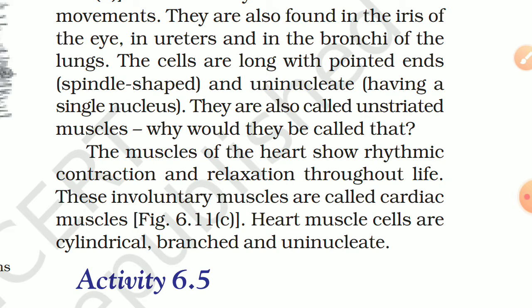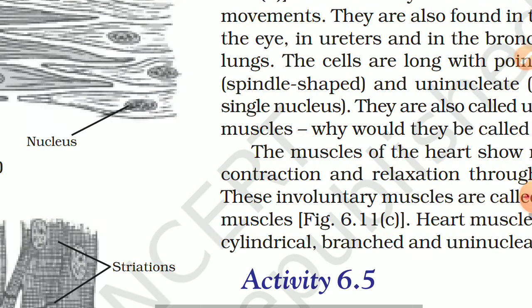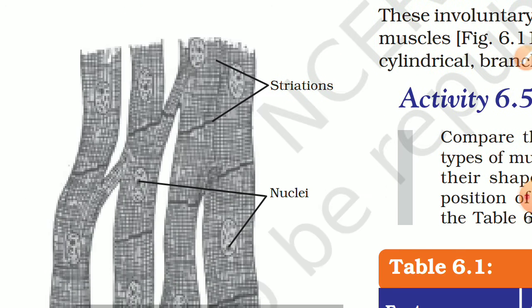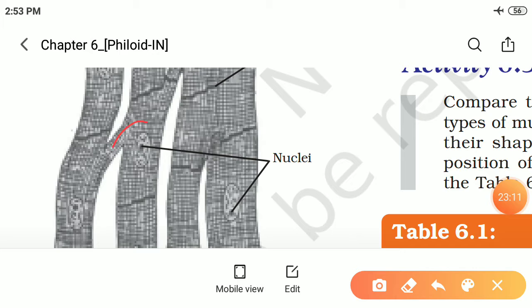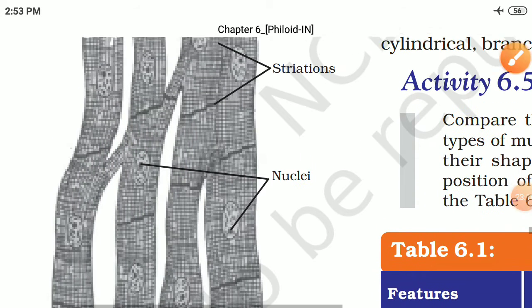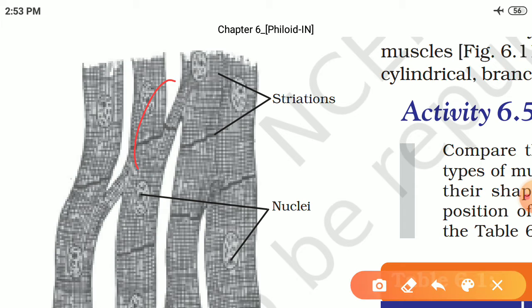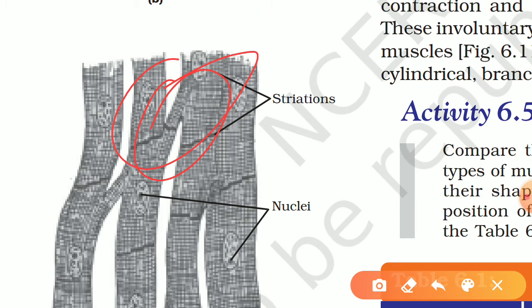Heart muscle cells are cylindrical, branched, and uninucleate, meaning one nucleus. They will be cylindrical and branched. There will be many branches. See, these are branches. So there are different types of branches.